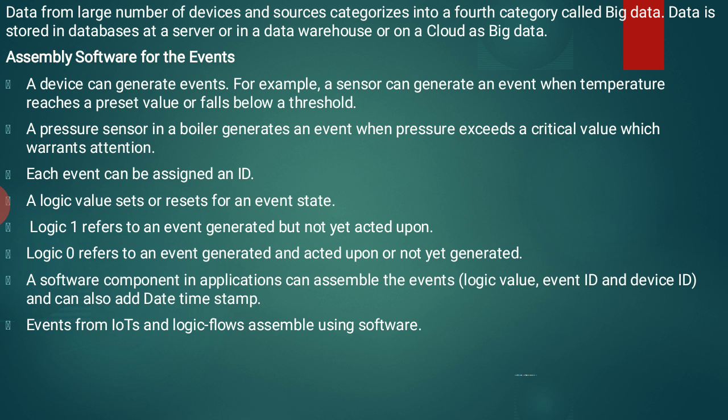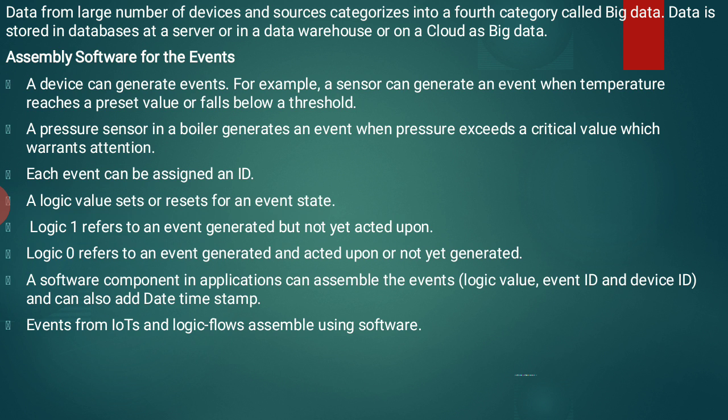A pressure sensor in a boiler generates an event when pressure exceeds a critical value which warrants attention. Whatever value we have set, if it is exceeded, it shows the critical value, which warns us. From this we identify that every event has to be assigned an ID.